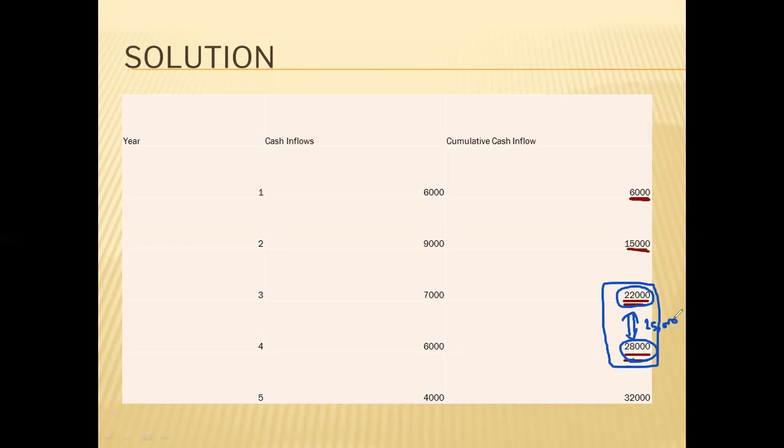Understood the logic? So till third year, our business has earned 22,000. Okay, and in fourth year, our total income is 28,000. So now we can say that between third and fourth year, we will reach the 25,000 level, no? So our payback period will be between third and fourth year. So how can we calculate the payback period? It is so simple. Let us go to the next slide.